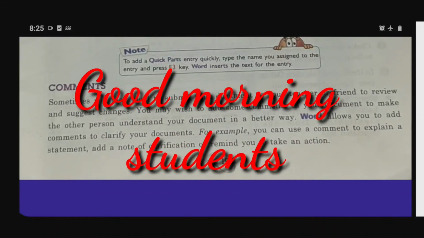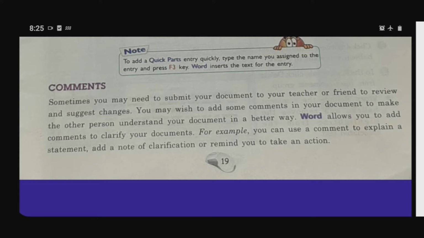So next topic is comments. Comments means when we are giving some document to others, and in return we want some note or a notation. You can see here what are comments. Sometimes you may need to submit your documents to your teacher or friends to review and suggest changes. You may wish to add some comments in your document to make the other person understand your document in a better way. Word allows you to add comments to clarify your documents.